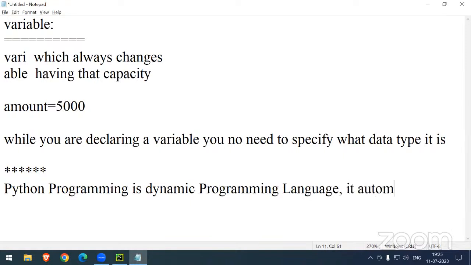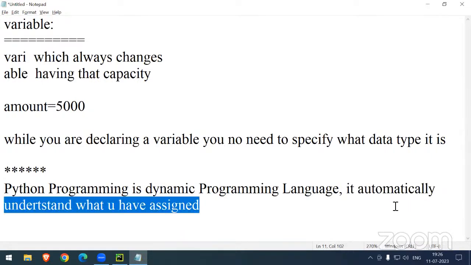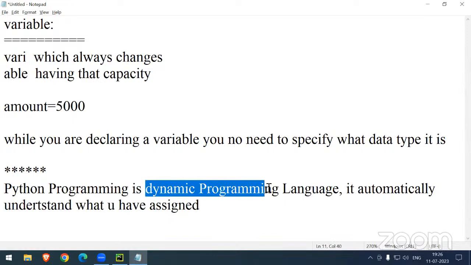Because it automatically understands what you have assigned, sir. Yes, it automatically understands what you have assigned. You don't need to depend on any other person. Okay, so that is the reason we can call the Python programming language dynamic.